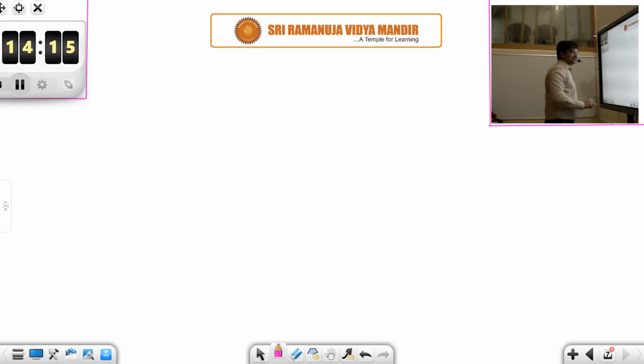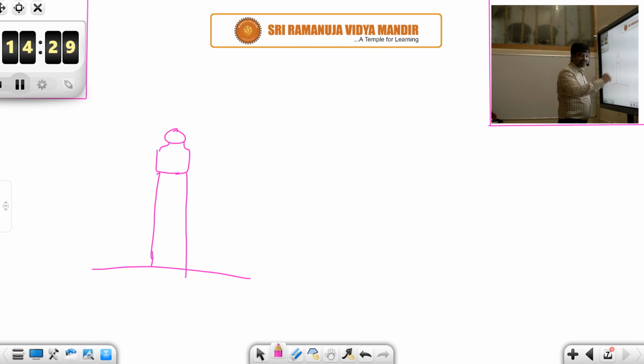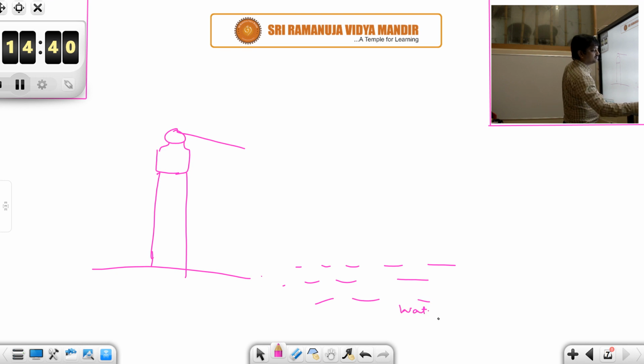And not only that, there is another reason why you want to learn angles. Say for example, there is a lighthouse placed at every seashore. They need to find from where the ship comes. Say this is your water body.